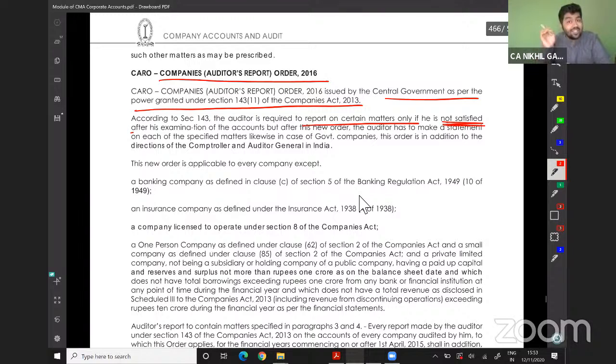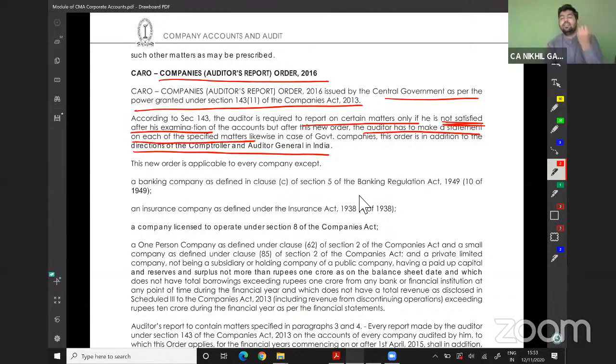But after this new order, the auditor has to make a statement on each of the specific matters. Likewise, in case of government companies, this order is in addition to the directions by the CAG of India. We will read this order, don't worry.